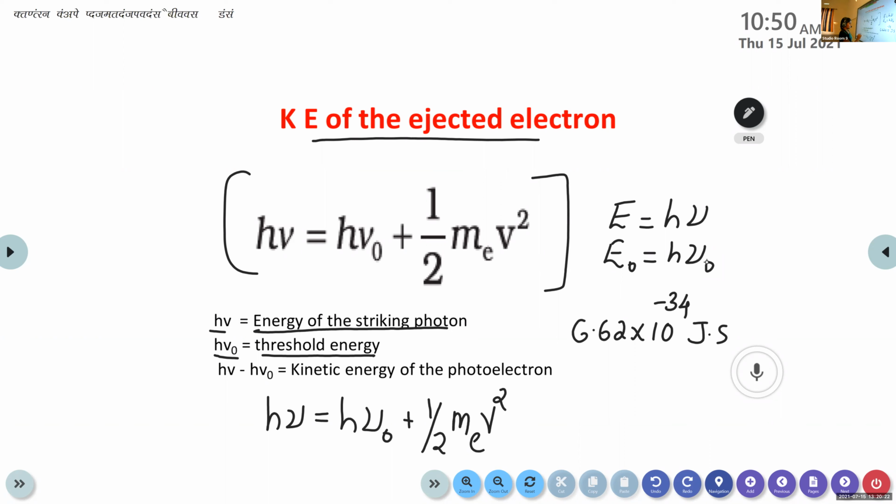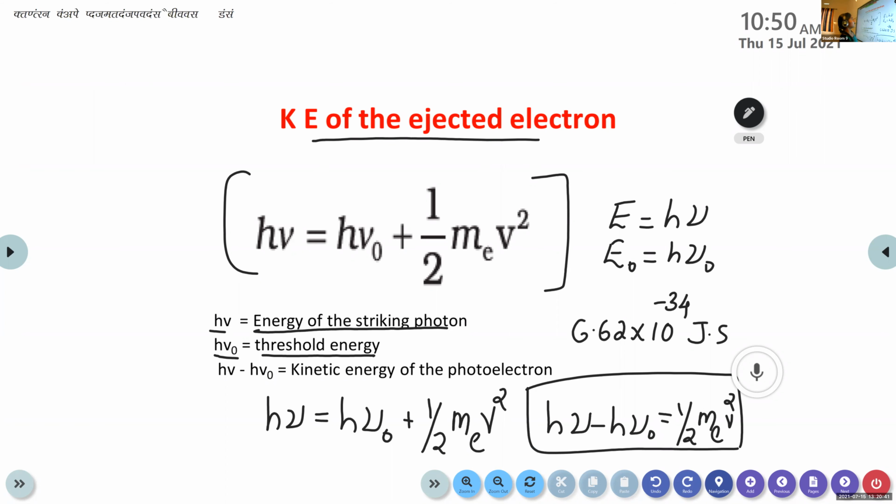Okay. Then we can rewrite this equation as h nu minus h nu 0. So we are taking this h nu 0 to the left side. Okay. So h nu minus h nu 0 is equal to half m e v square. So this is the kinetic energy of ejected electron.